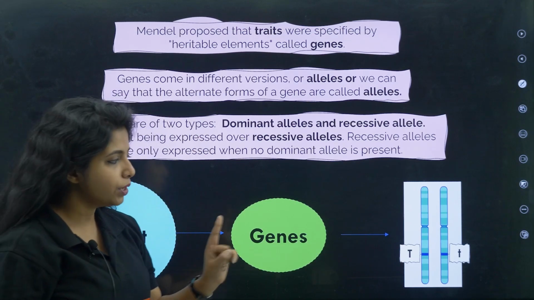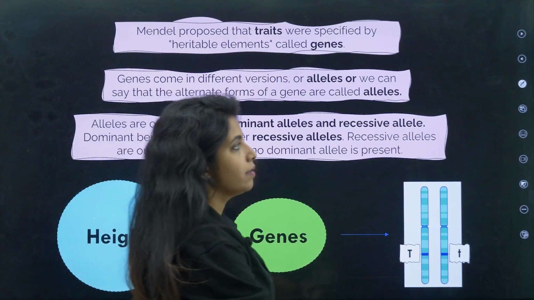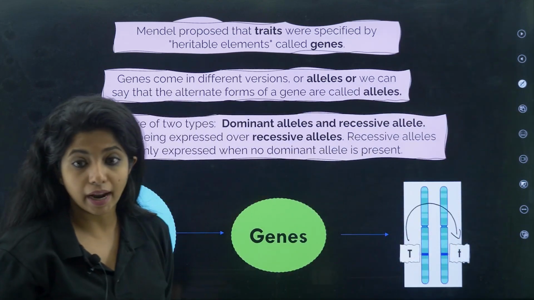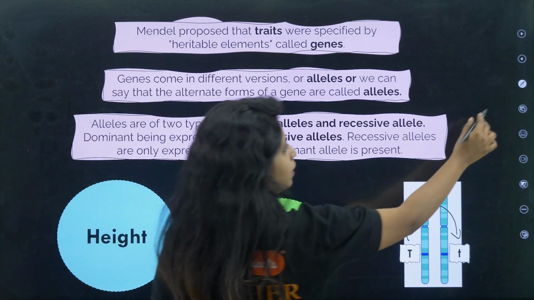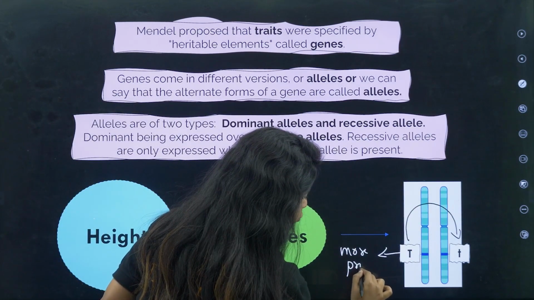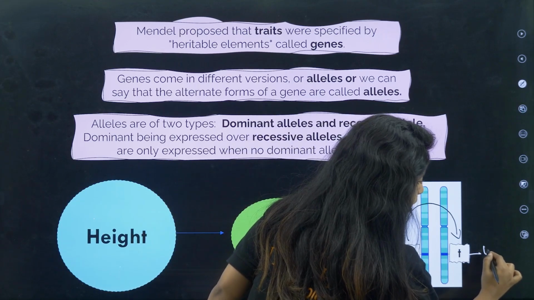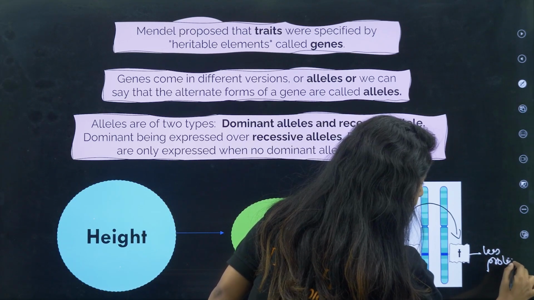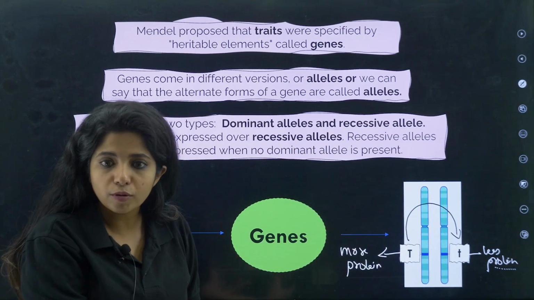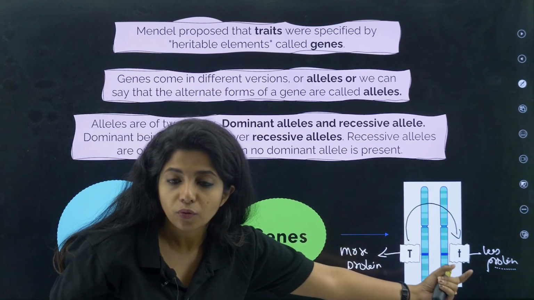But I also want to tell you, in a pair of alleles which are different, there will be one that will be dominating the other one. Probably it is going to make more protein for height, and the other gene is going to code for less protein, which is why this dominates. Obviously if someone is making more protein, their effect will be shown. So I will say this is dominant over the other one.